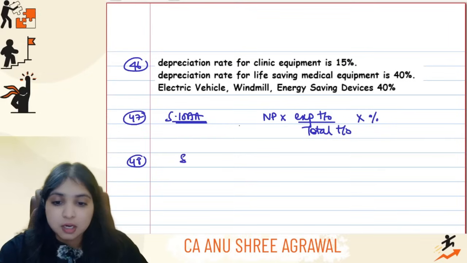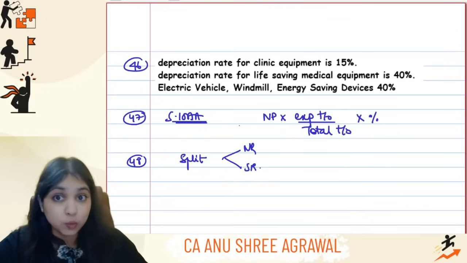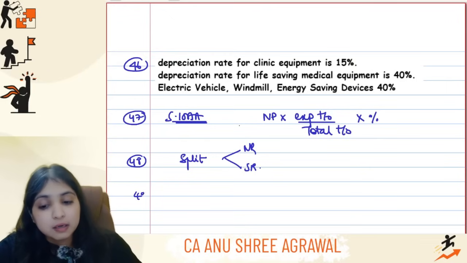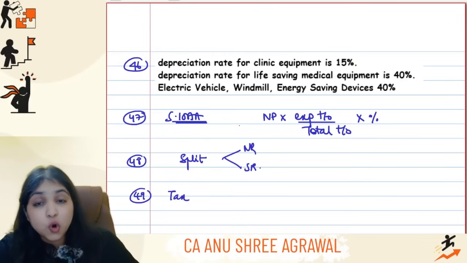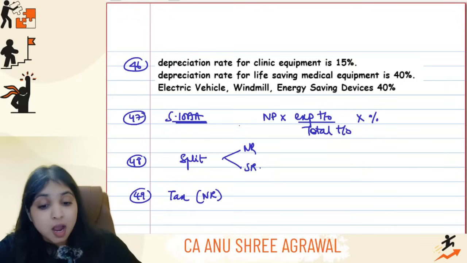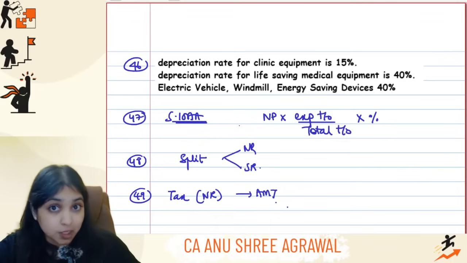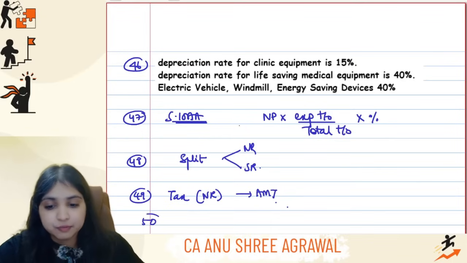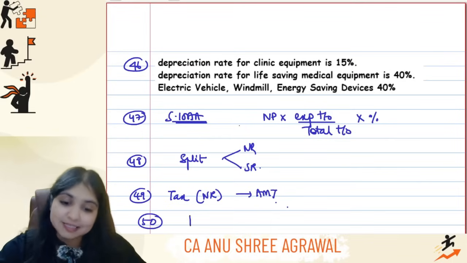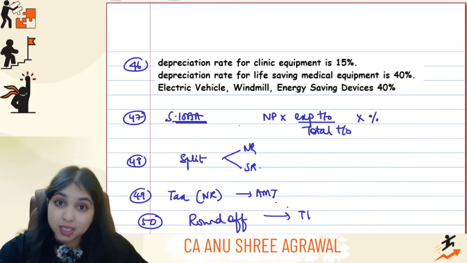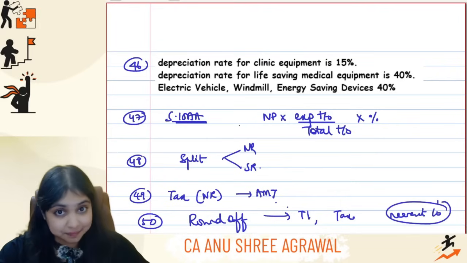Point number 48, don't forget to split your GTI, guys, into normal rate and special rate income, because Chapter VI-A can be enjoyed only against normal rate income. Then your tax computation is not complete under the normal regime unless you have thought about AMT also. And lastly, point number 50, your last point, please don't forget to round off. You will round off your total income also, you will round off your tax number also, both you will round off to the nearest multiple of 10.